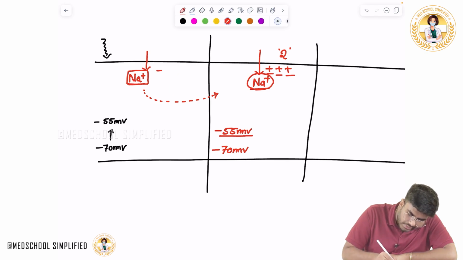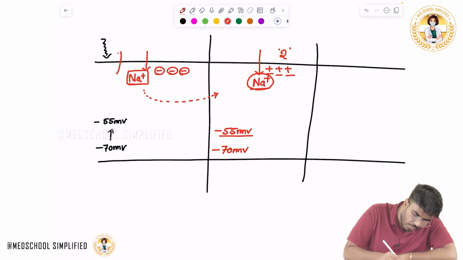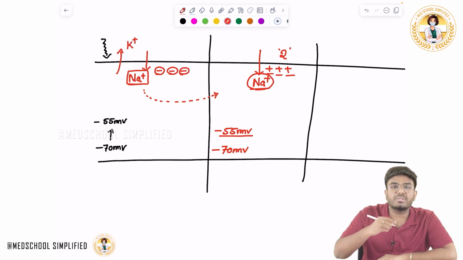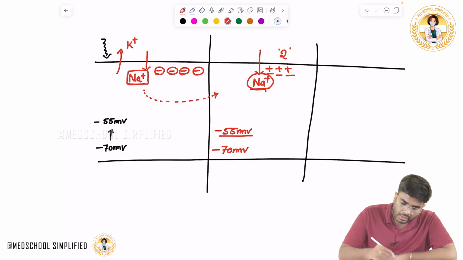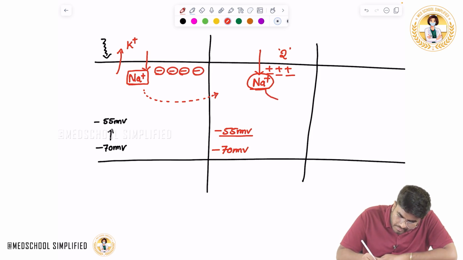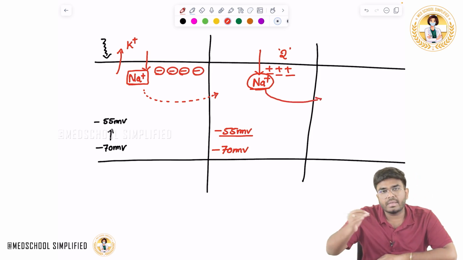Now it is trying to get repolarized. Because you know who will go out now? Potassium efflux started. Potassium is trying to go out. As potassium is trying to go out, now here repolarization. Okay. Now the sodium that came into the cell from this side is going to the nearby area.